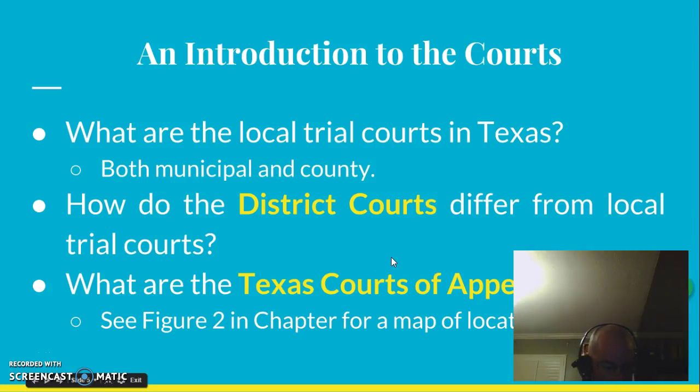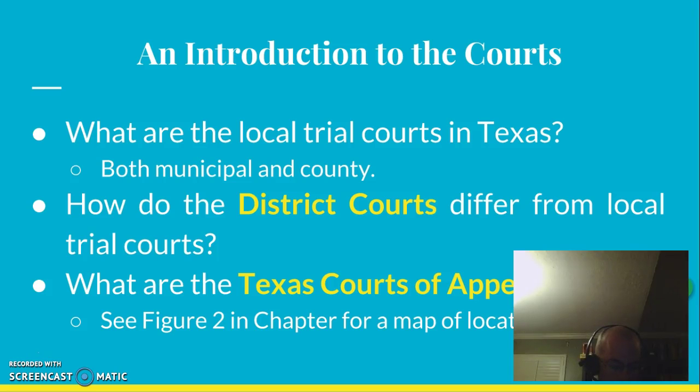There are numerous different types of local trial courts in Texas, and many of their cases are determined by very specific issues. Number one, the Justice of the Peace courts exist in every Texas county, and the number of JP courts varies depending on the size of the county. They handle Class C misdemeanors, for example, theft of items worth less than $100 or disorderly conduct. In these cases, jail time is not a possibility, and the maximum fine is $500. The JP courts may also issue search or arrest warrants.